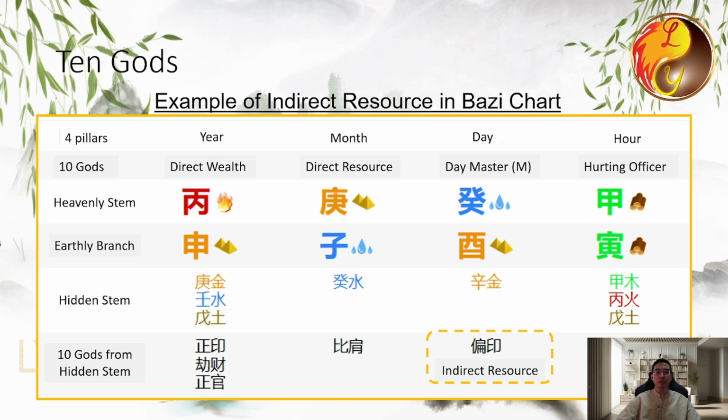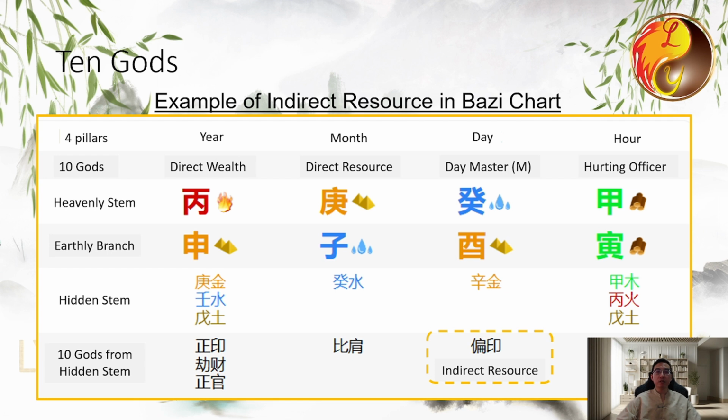Because we learned in the lesson on the 12 earthly branches that the character You also represents the rooster. The day branch contains the rooster, which is very sensitive to sound. The rooster crows in the morning, and the hen makes noise after laying eggs. Therefore, people with You in their chart tend to be very sensitive to sound, and this also applies to his wife, who may have worked or studied something related to sound.